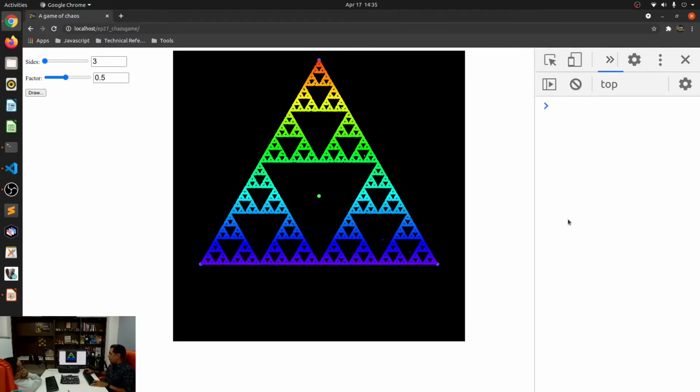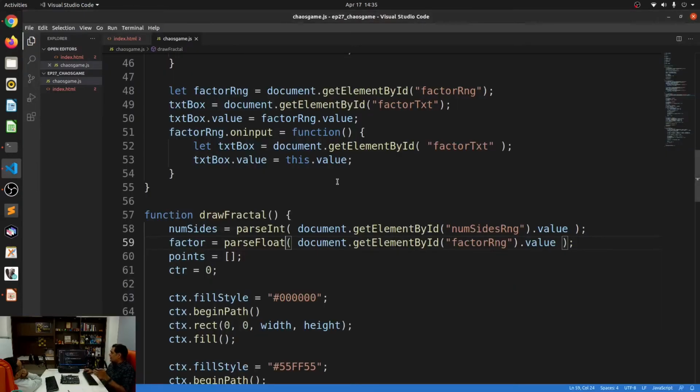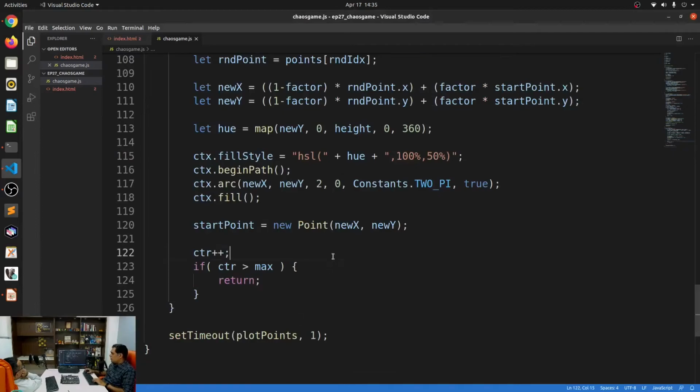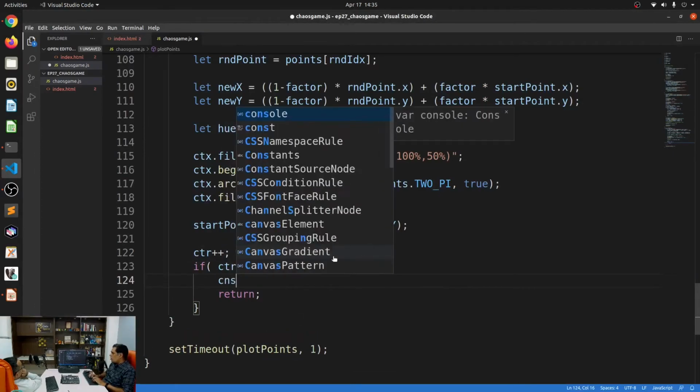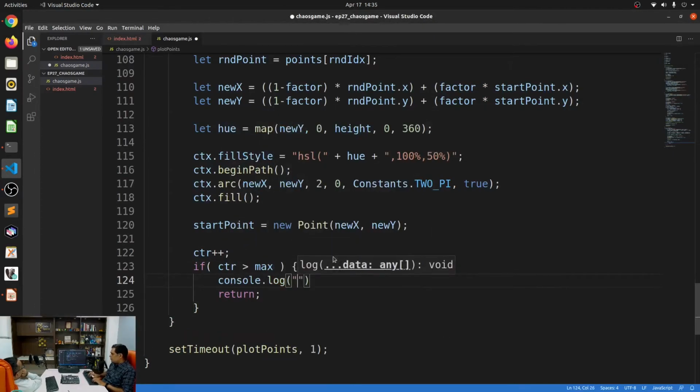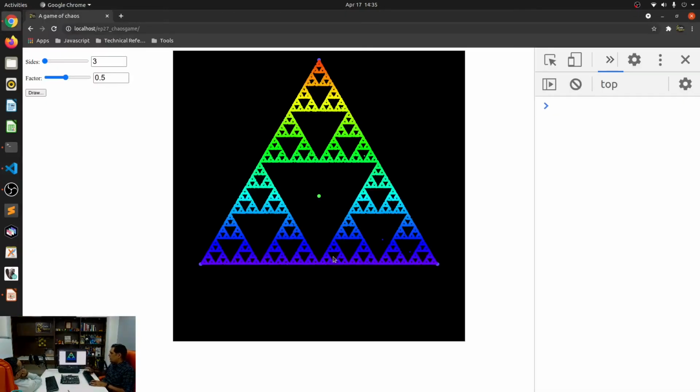Is it still drawing? I think it is still drawing. Actually, I'm not sure. Just to make sure that it is done, I'm just going to do a console.log and say done, so that we know for sure that it is done. So 25,000 points. Refresh. Yeah, there you go. So there, it's basically done.